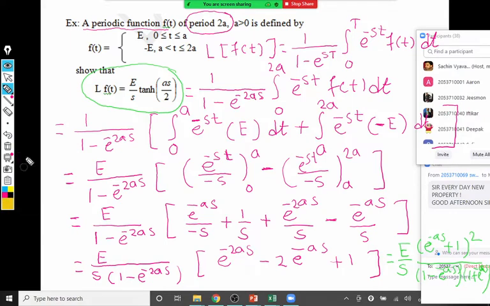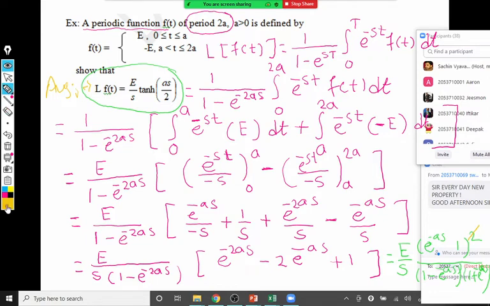Out of this, one of the terms gets cancelled, this term and that term. The next step is the answer. You can write the next step directly, the answer also. e by s, that is 1 plus e raised to minus as upon 1 minus e raised to minus as. Have I written it correctly or wrong? I think I am wrong. Yes sir, minus. So here is a minus, and that another term gets cancelled.